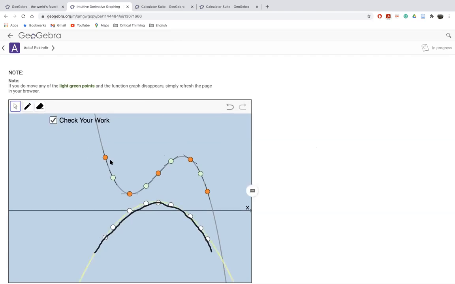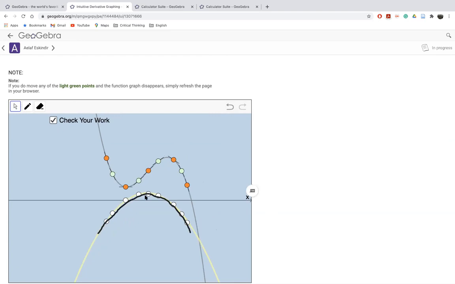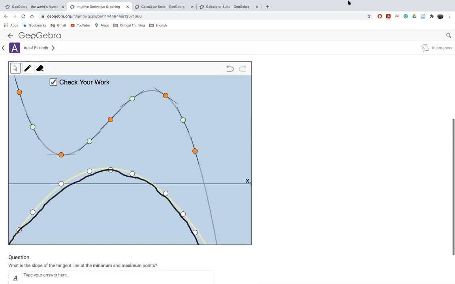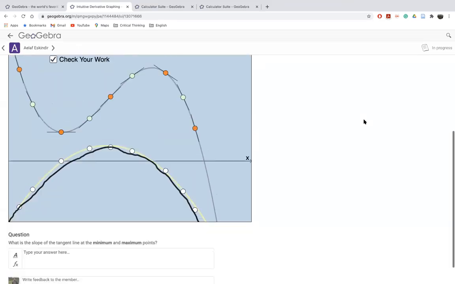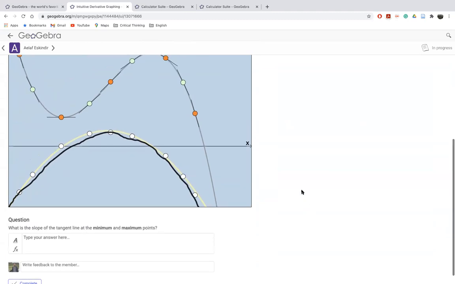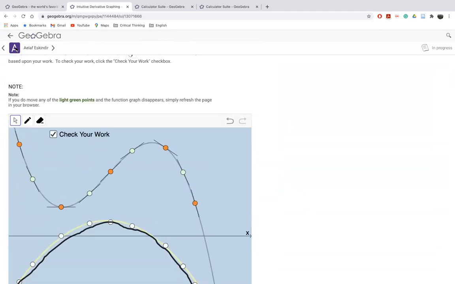As you can see here, let me just show you Elaf's work, Elaf Eskinder. If I click here, this is how the derivative curve looks. You can check your answer, and you will start building up your intuition, and then we will discuss the formula. There's also a question here: what is the slope of the tangent line at the maximum and minimum point? So you also have to write the answer here. And yeah, exactly. So let me go back.